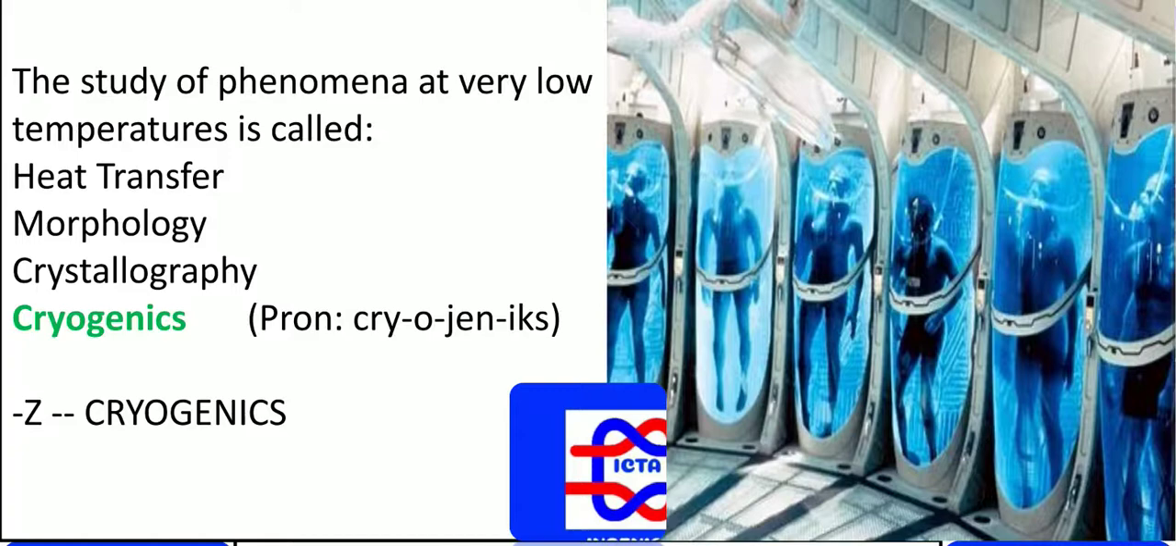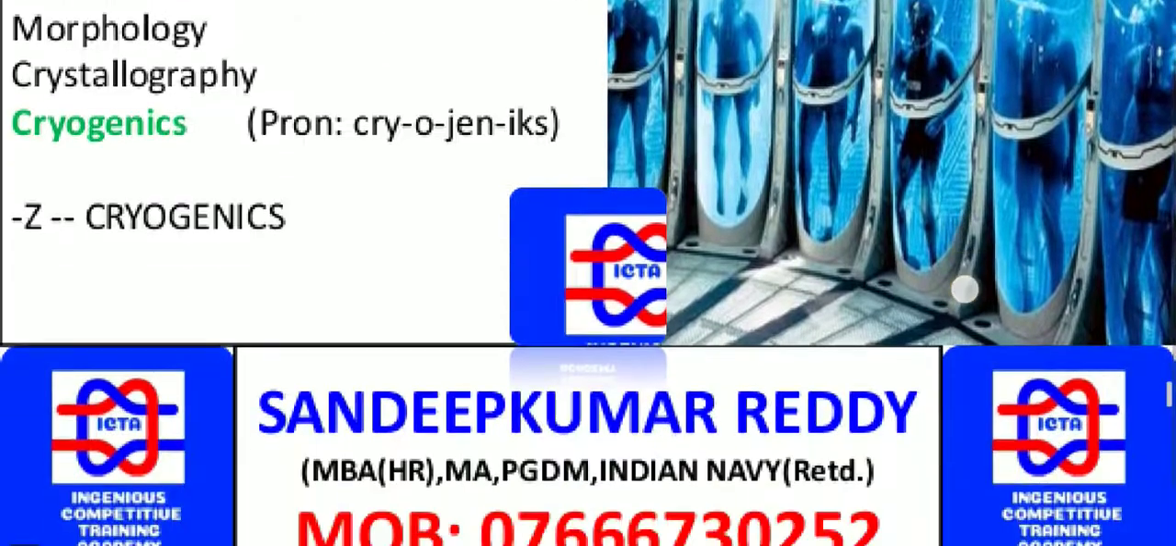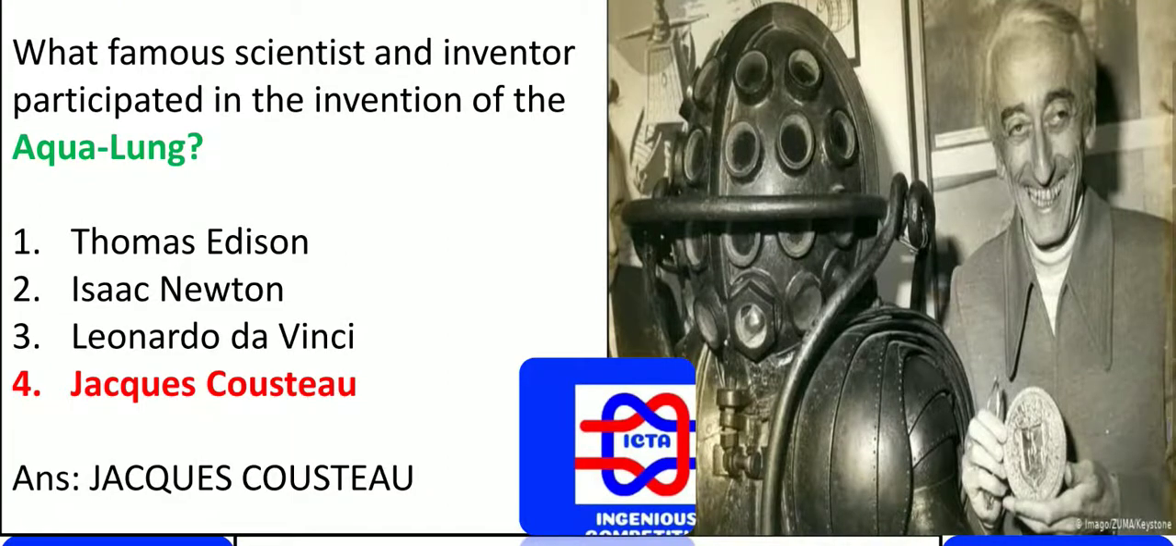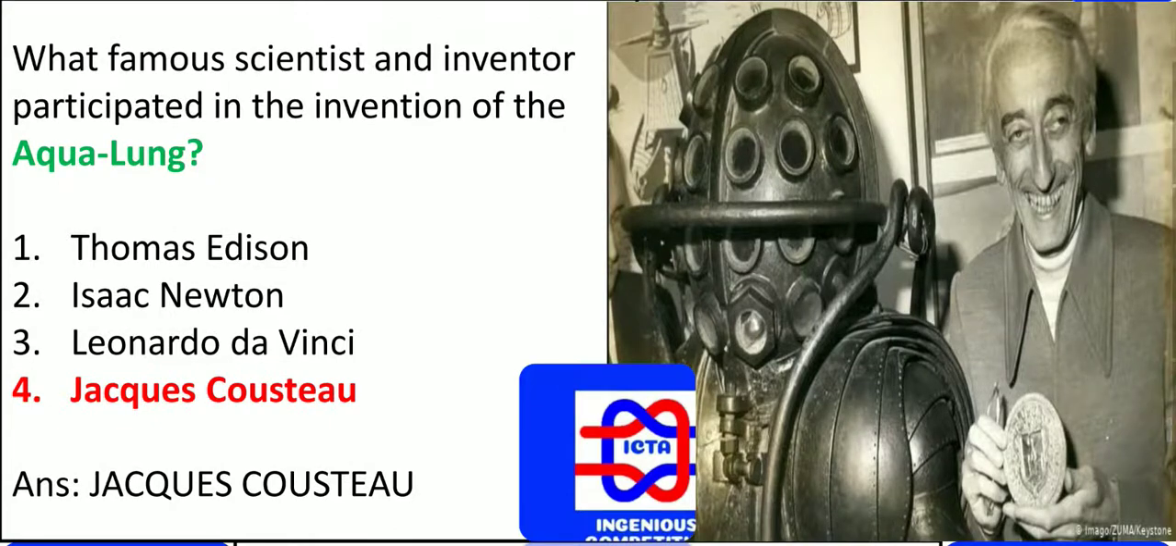What exactly are morphology and crystallography? Study of crystals is crystallography. Morphology is the study of form. Next we have: the famous scientist and inventor who participated in the invention of the aqua lung. This is one thing you have to remember. It is a diver type of apparatus. He can go down into the water and stay for a maximum period. That is the invention of the aqua lung made by Jacques Cousteau. As you can see here, how he received the medal. He invented this aqua lung.